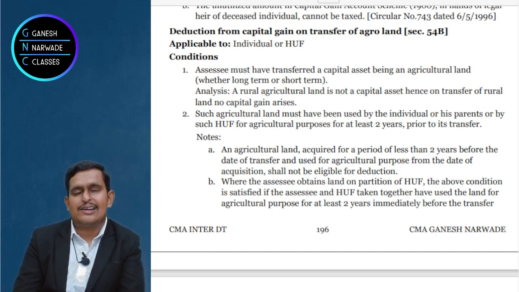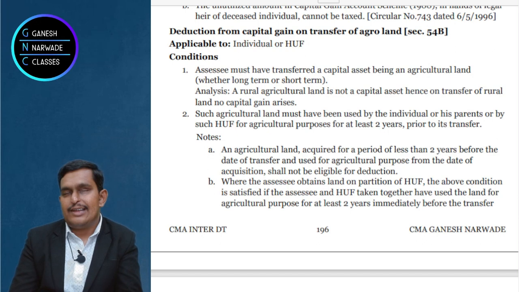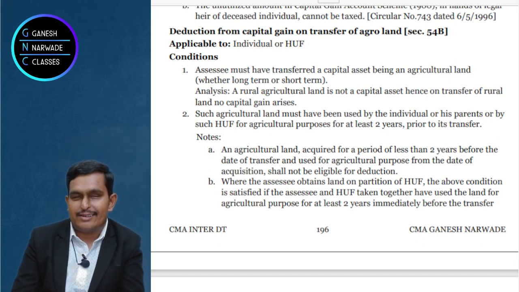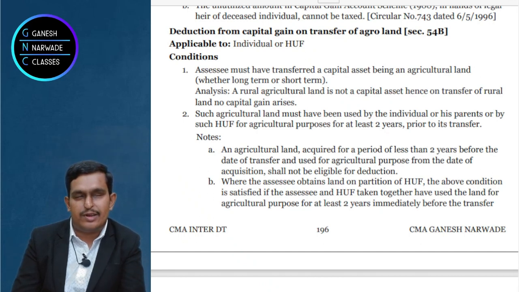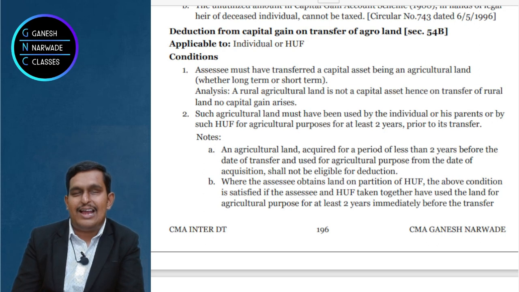In that context, using the asset for at least 2 years, you may get short term capital gain, or even long term if you hold for more than a particular period. But in today's context, land will be treated as long term if it is held for 2 years or more, and short term if held for less than 2 years.